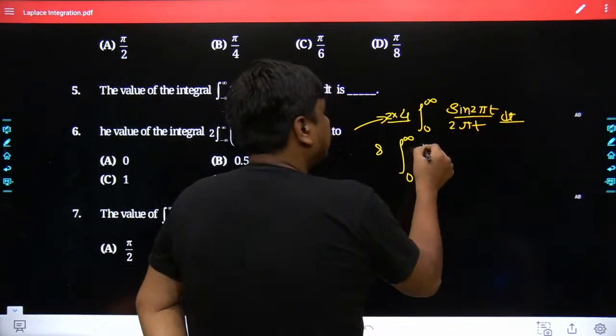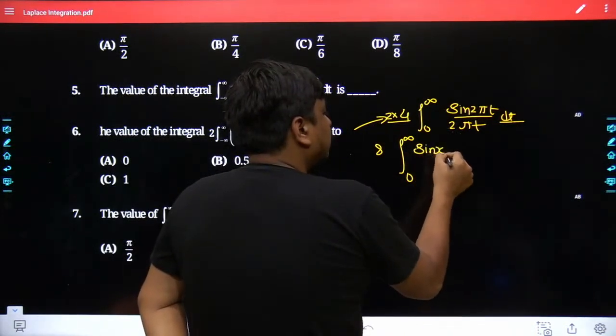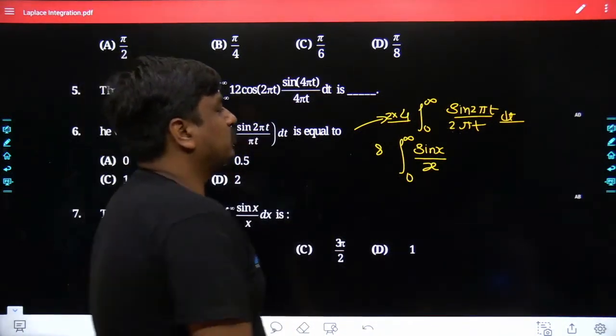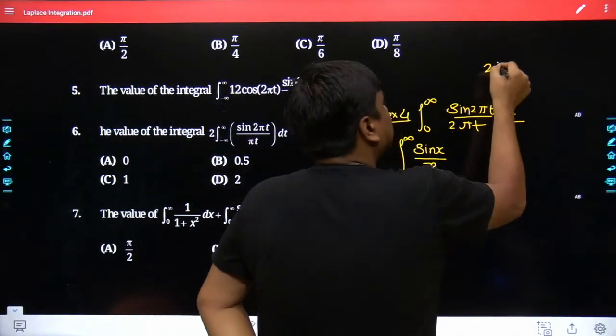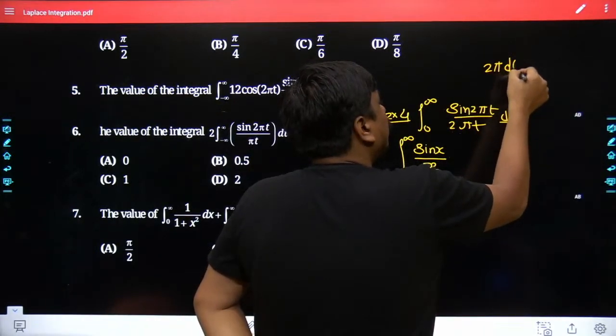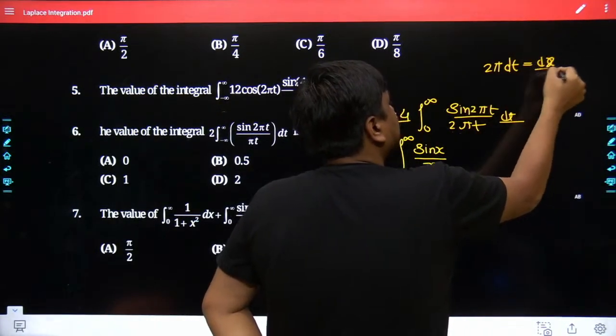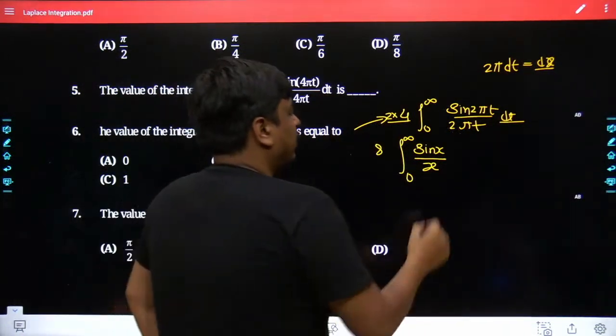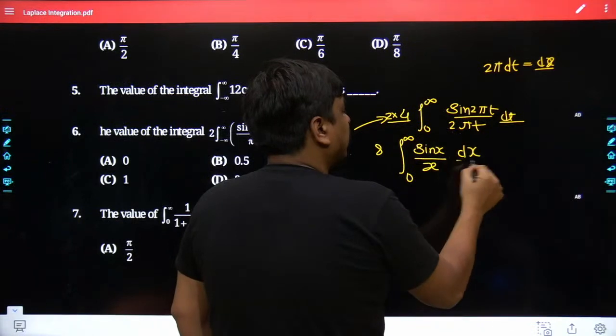So here it has been sine of x divided by x. That is well and good, sir. But while substituting, you have taken 2 pi t equal to x. So here it's going to be 2 pi dt equal to dx. So may I know how the replacement of dt in terms of dx would take place? It would simply be dx divided by 2 pi.